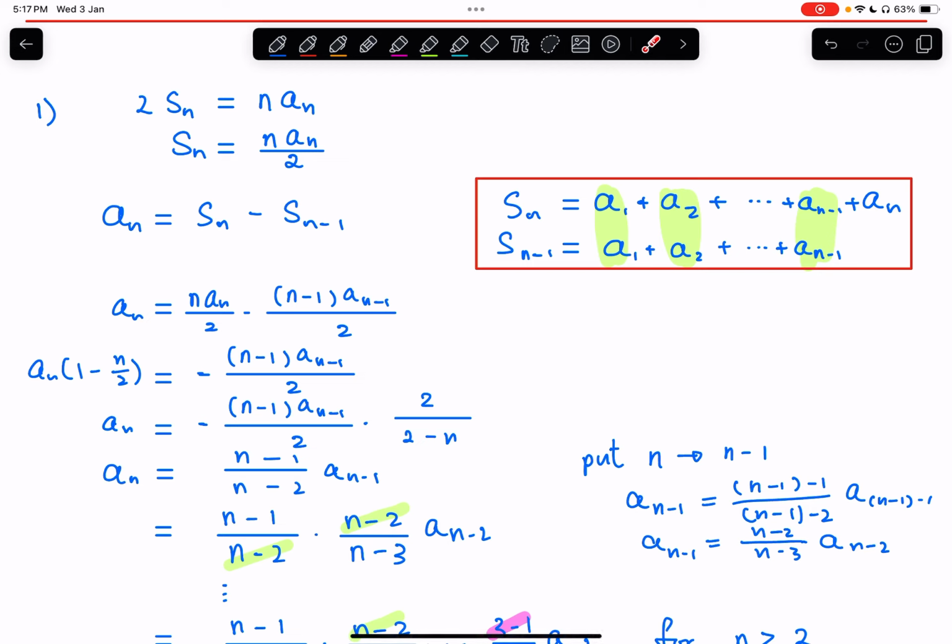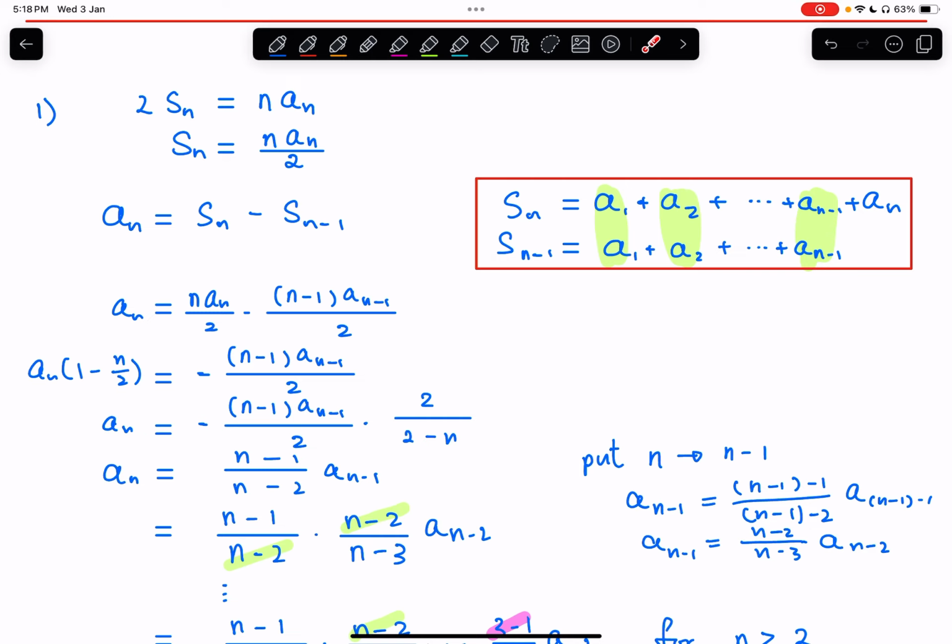Okay, so it's here. Then next, I'm going to apply another formula. If you see this for the first time, I suggest you look at this red box. It explains why this formula is true. Because if you look at the thing here, after subtraction, the first n minus 1 terms are all cancelled out. So only the last term an remains. So therefore this formula is true.